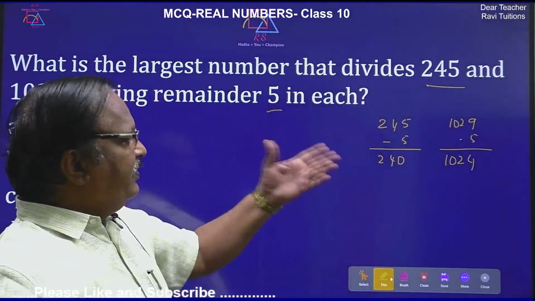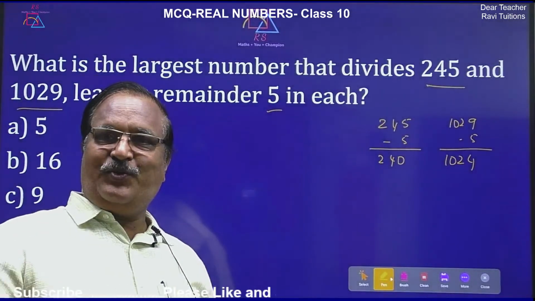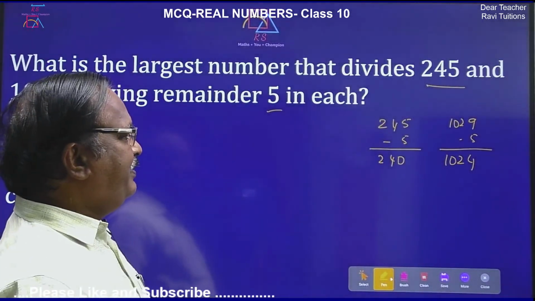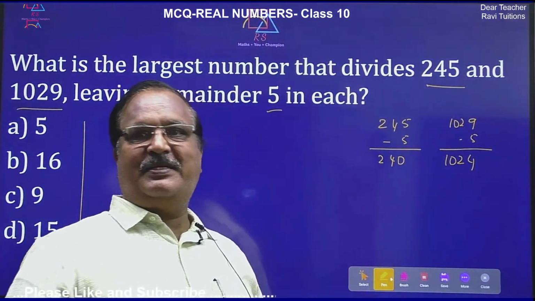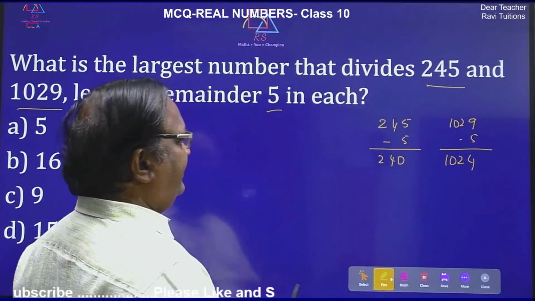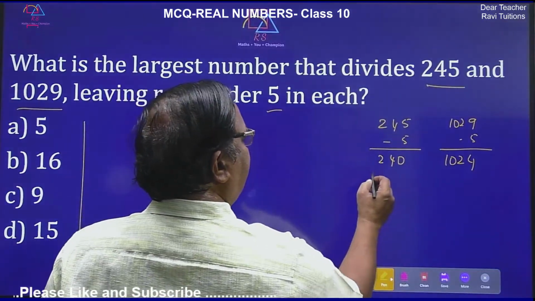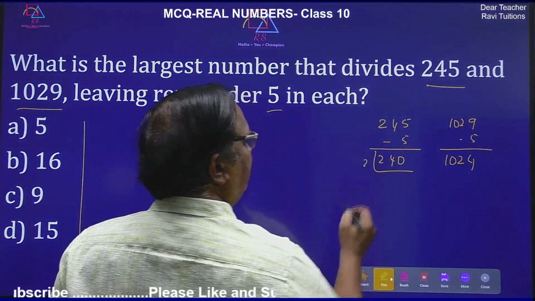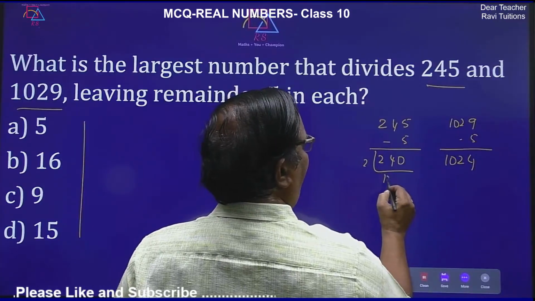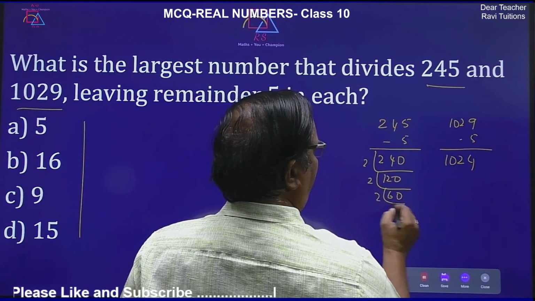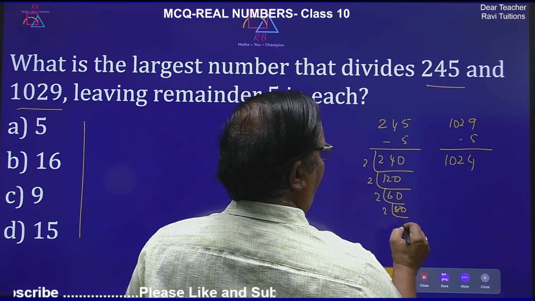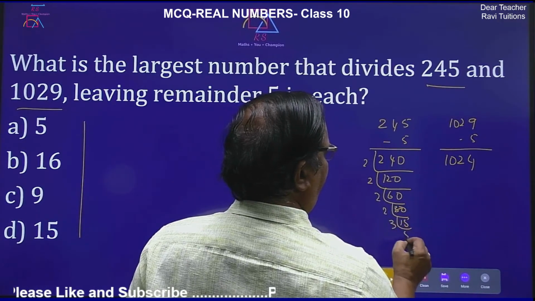So you find out HCF. There are so many methods for HCF, right? Division method is there, prime factorization method is there, so many methods are there. Okay. Let me take up the prime factorization method. 120, 60, 30, 15, 3, 5.